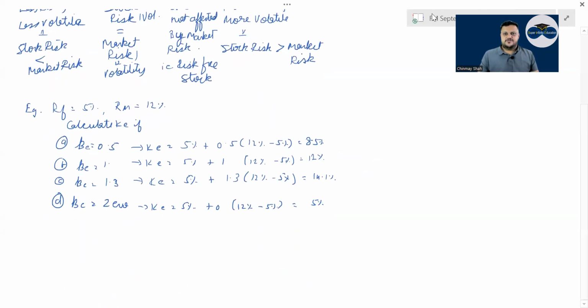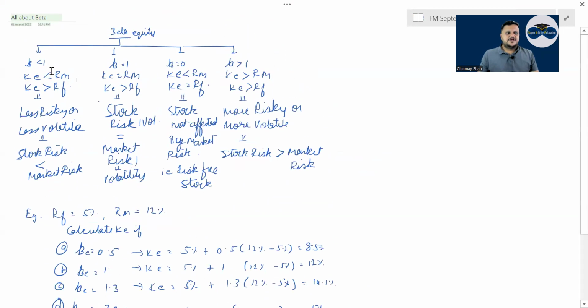Correct or not? I have proved all of this, correct? Have a look. If beta is less than 1, then KE will always be lower than RM. Correct? If beta is more than 1, KE will be greater than RM. KE is equal to RM if beta is equal to 1.